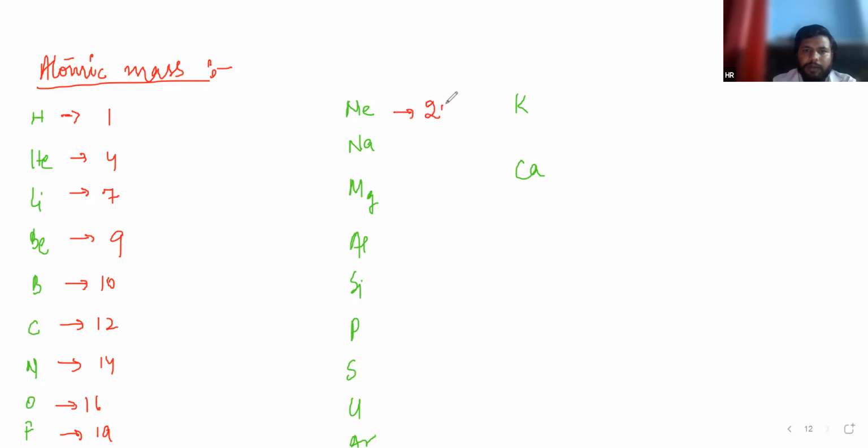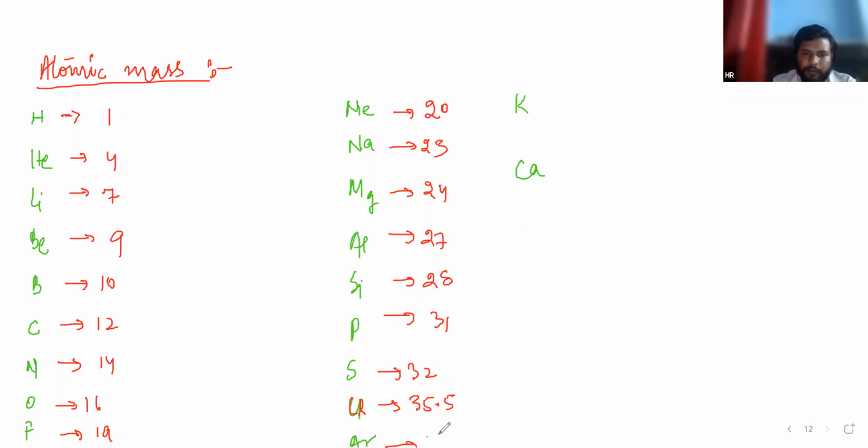Neon 20, sodium 23, magnesium 24, aluminum 27, silicon 28, phosphorus 31, sulfur 32, chlorine 35.5, argon 40, potassium 39, and calcium 40.